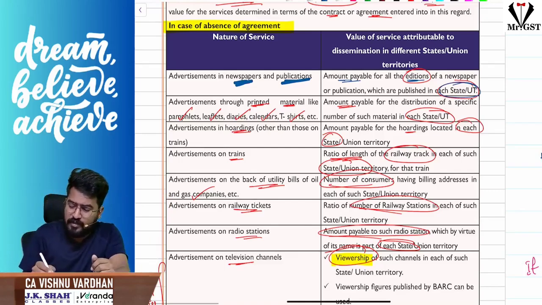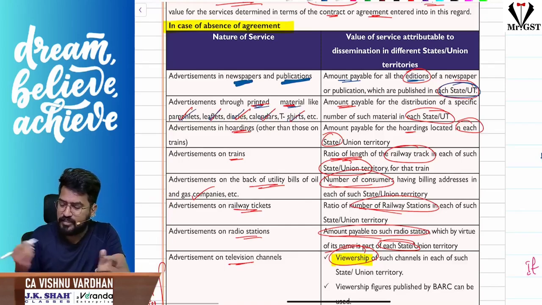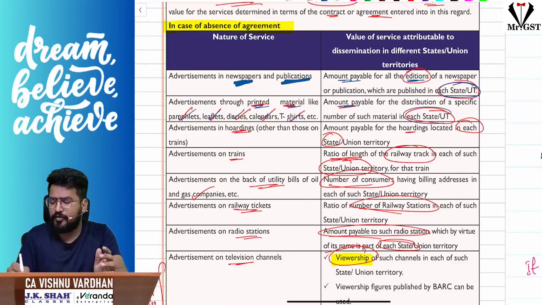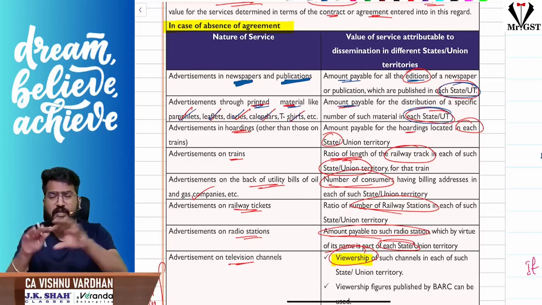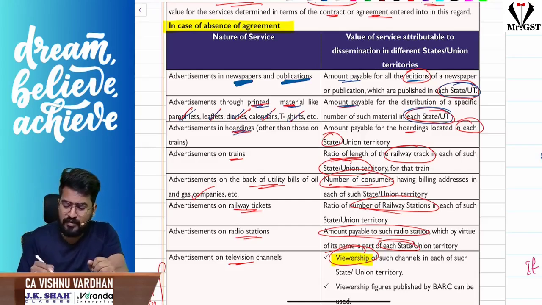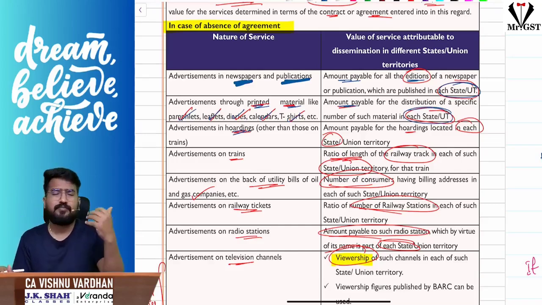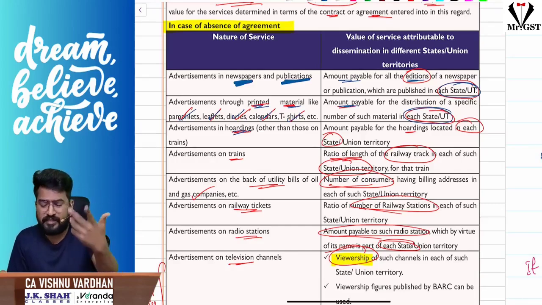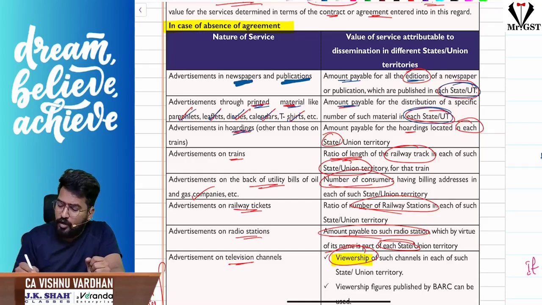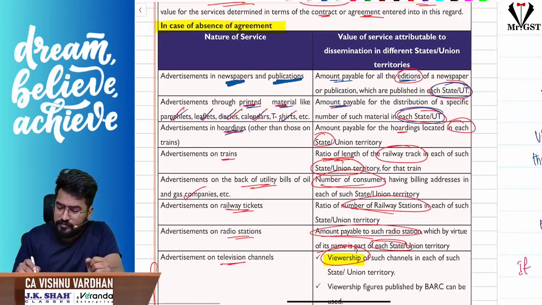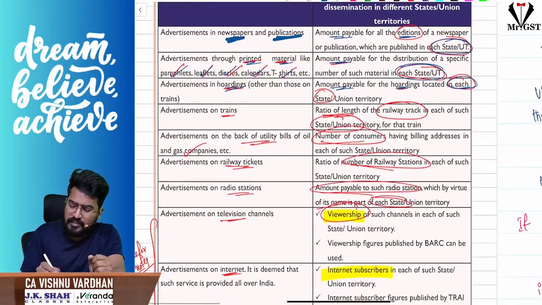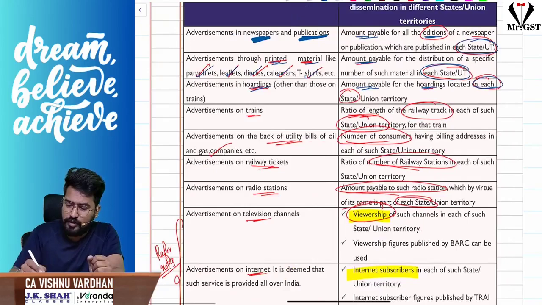Sir, if it is advertisement through printed material like pamphlets, leaflets, diaries, calendars, t-shirts, etc., again the amount payable for each state in the distribution, in that ratio. Sir, what about advertising in hoardings? You see, everywhere the central government is advertising its Swachh Bharat mission on hoardings, etc. Then how much amount is payable for the hoardings in each state, in that ratio. You are advertising on trains.